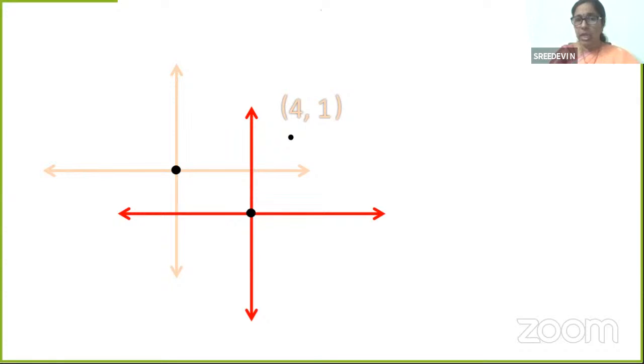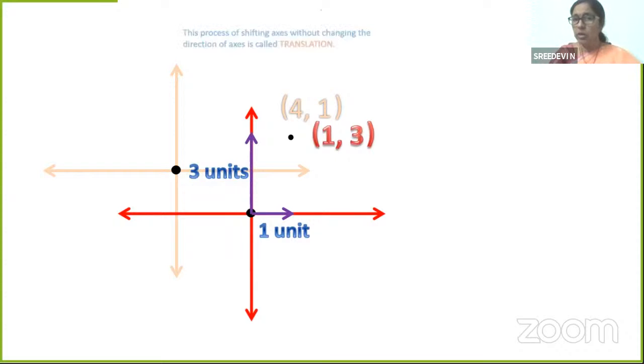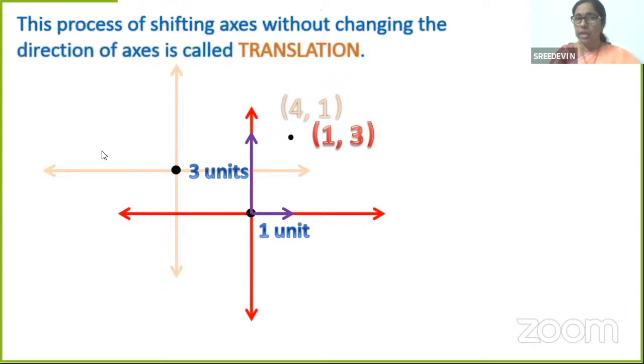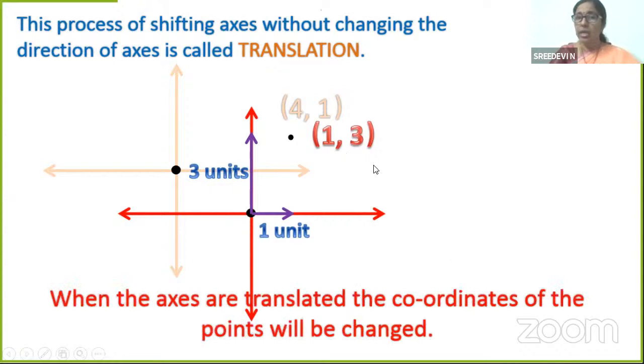Let's see. How much is this unit? 1, and then this is 3. So the new coordinates are 1 comma 3, isn't it? So what do we notice here? We have shifted. The process of shifting these axes without changing the direction is called translation. And what will happen as a result? When the axes are translated, the coordinates of the points will be changed. That's what we have noticed, isn't it?